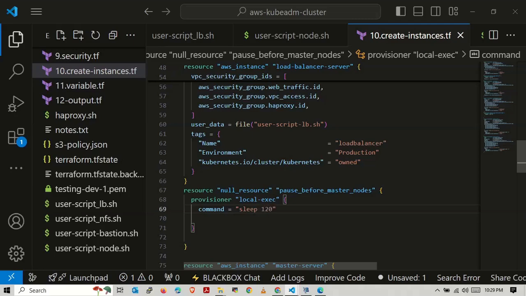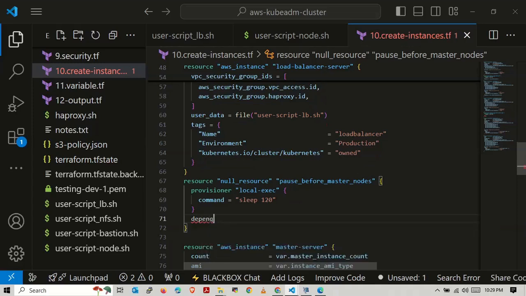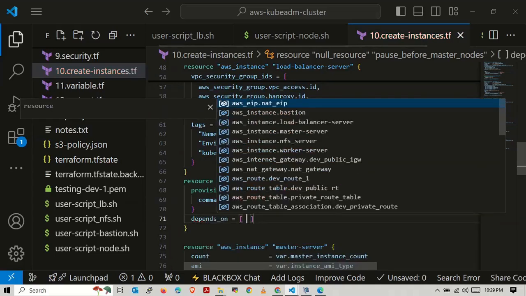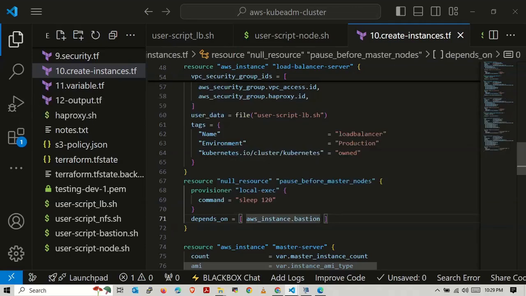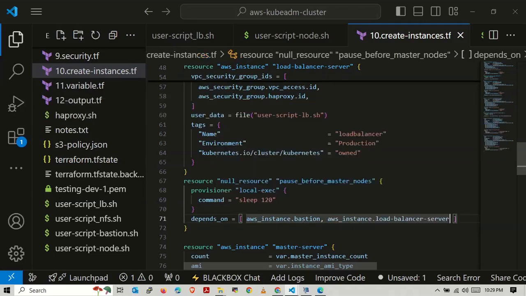One 20 seconds will give. Sleep for 2 minutes. And it depends on AWS instance Bastion, AWS instance load balancer. After load balancer and Bastion server is created, it will start getting created.